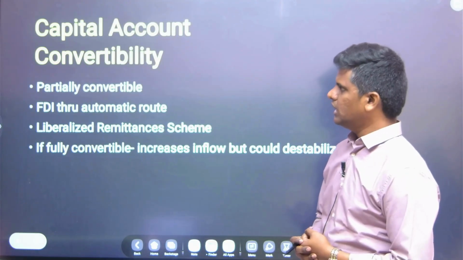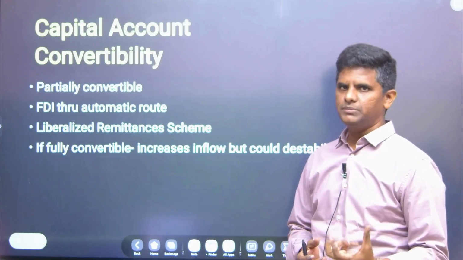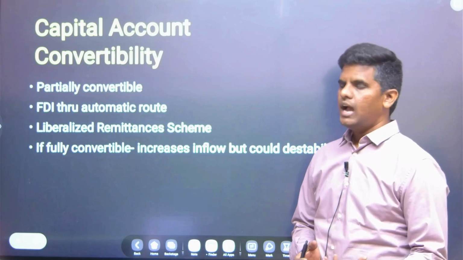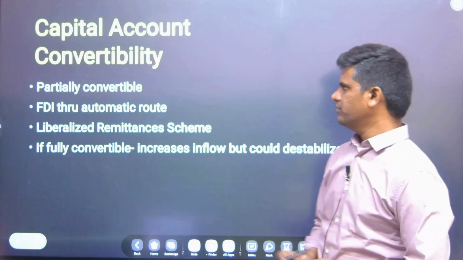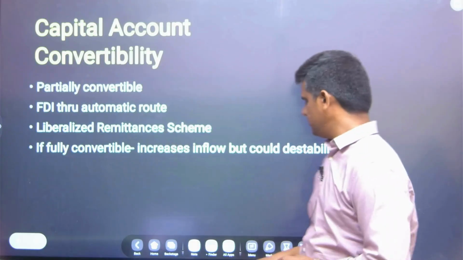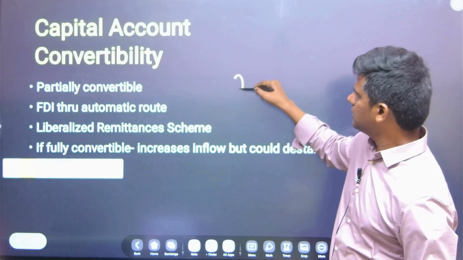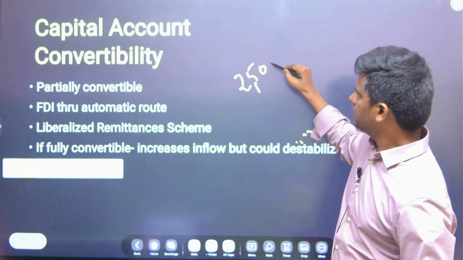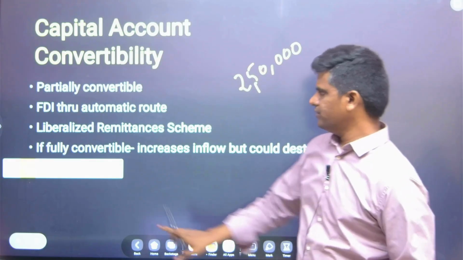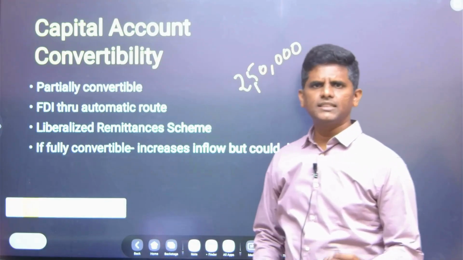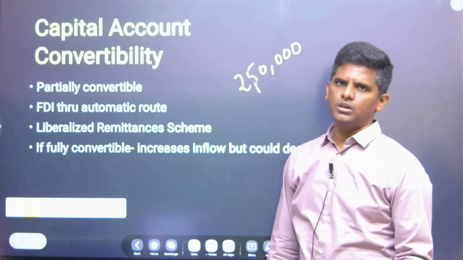scheme through which we can attract more FDI, so companies can get better technology, managerial practice, and innovations, and the economy can grow. And we have the Liberalized Remittance Scheme, in which $250,000 can be sent abroad by anybody for travel needs, health needs, educational needs or business purposes.